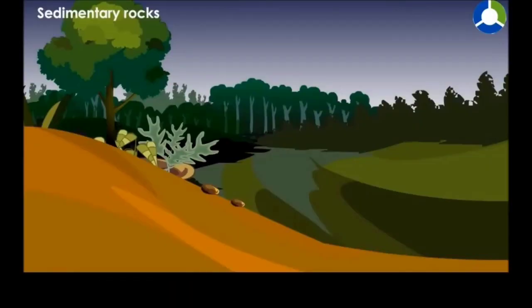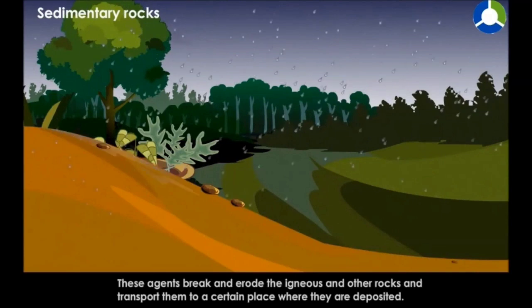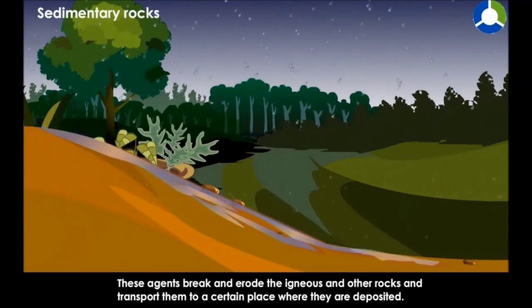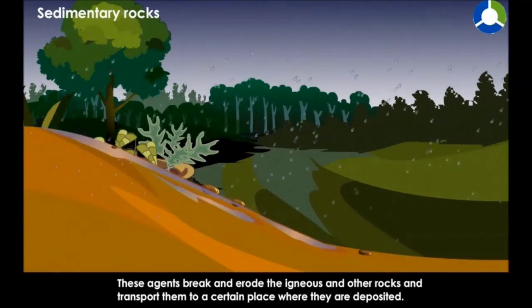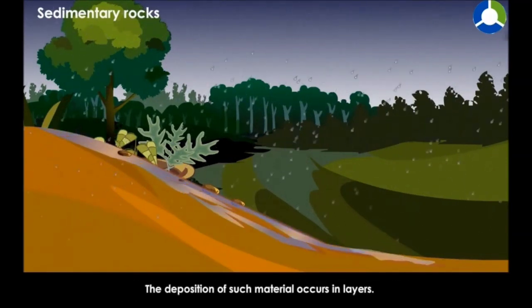Sedimentary rocks. Sedimentary rocks are those rocks which are layered or stratified and are formed from the agents of gradation like running water, wind, glaciers, etc. These agents break and erode the igneous rocks and transport them to a low-lying area where they are deposited.